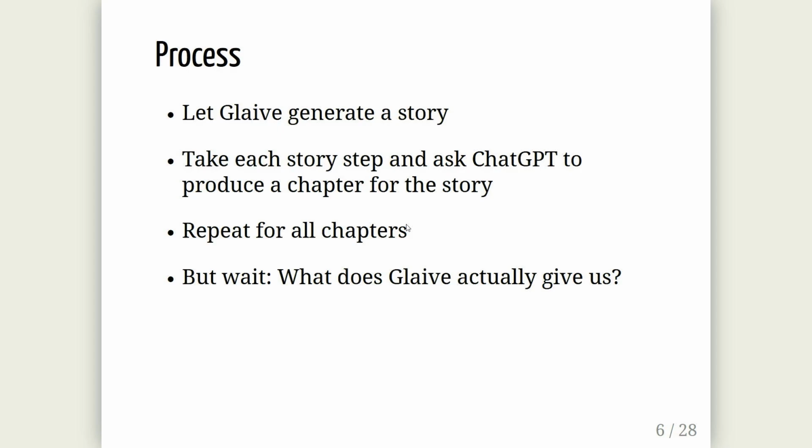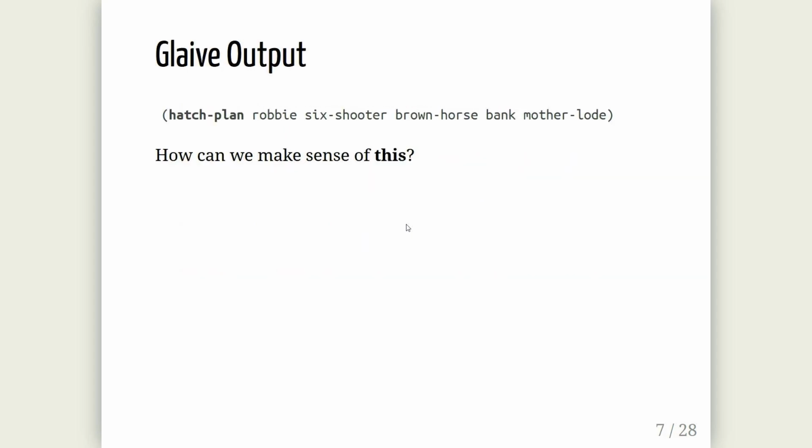Here's the first problem. What does Clave actually give us? It doesn't give us anything nice. It gives us some random nonsense, right? This is what it looks like. Hatch plan, Robbie, 6-shooter, brown horse, bank, mother load. What on earth? What are we supposed to do with this?